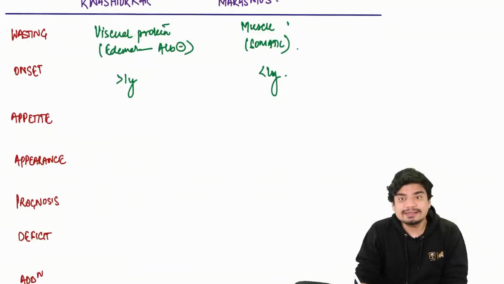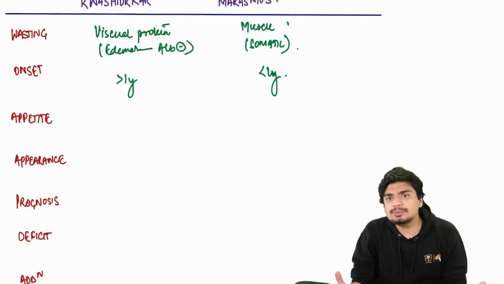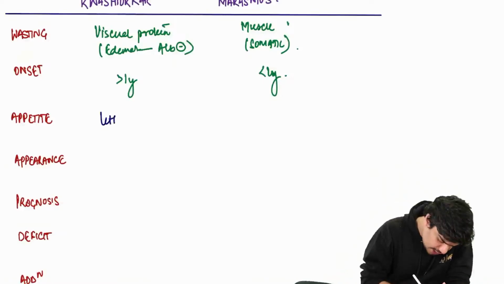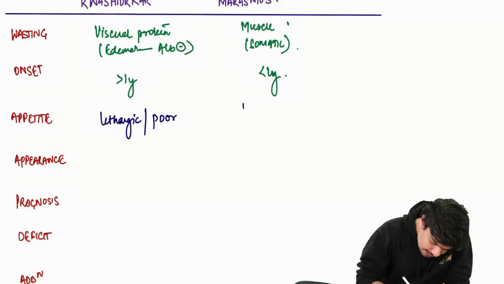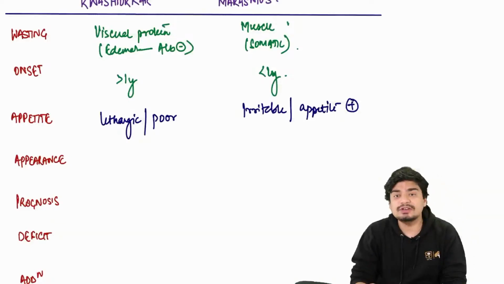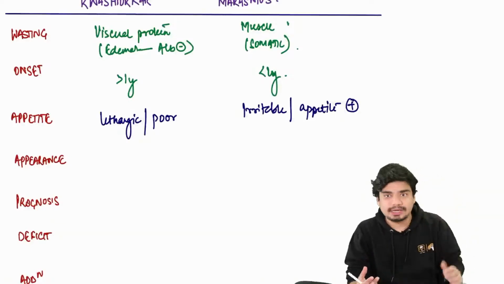As far as appetite is concerned, in kwashiorkor, no neurotransmitters, the child is lethargic, and hence poor appetite. In marasmus, the child is irritable, and then obviously appetite is normal or preserved. Appetite is preserved. In fact, they have a lot of appetite, a voracious appetite.